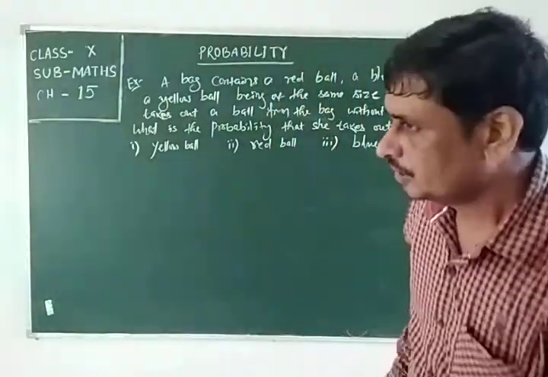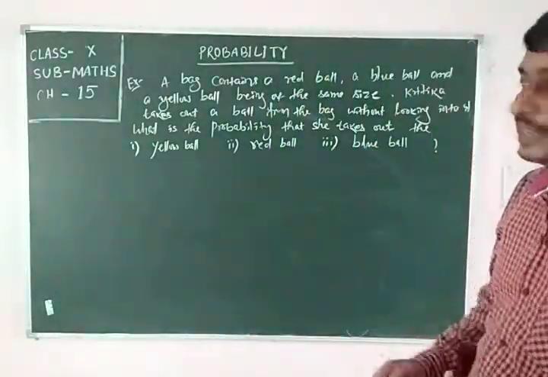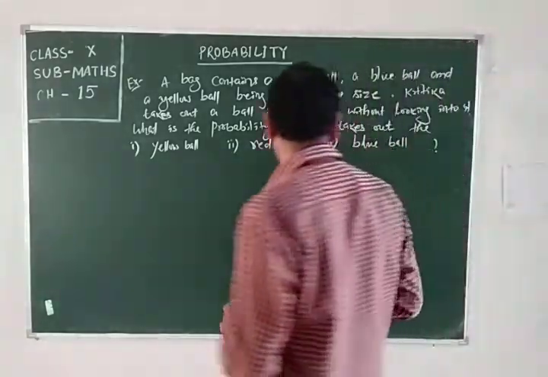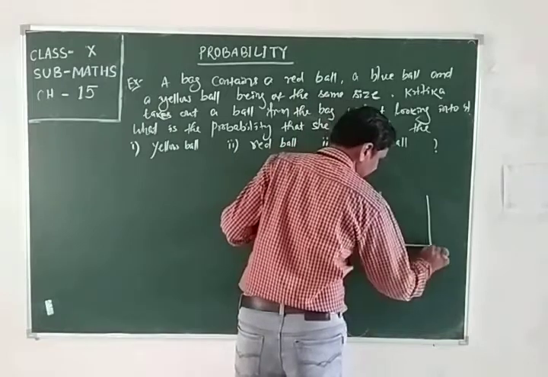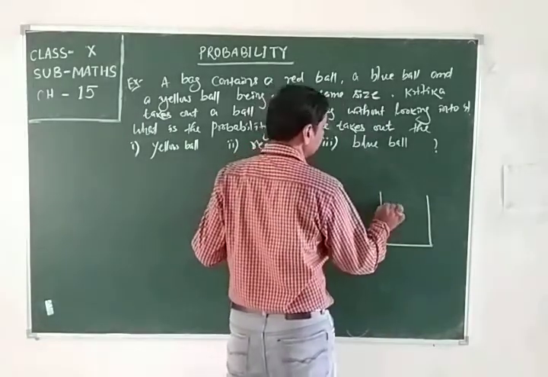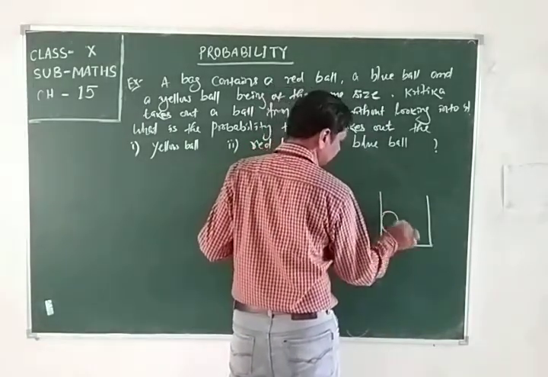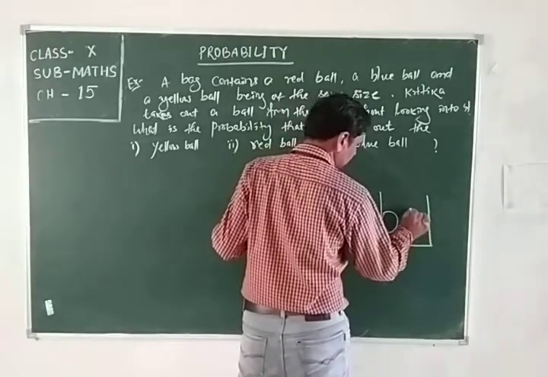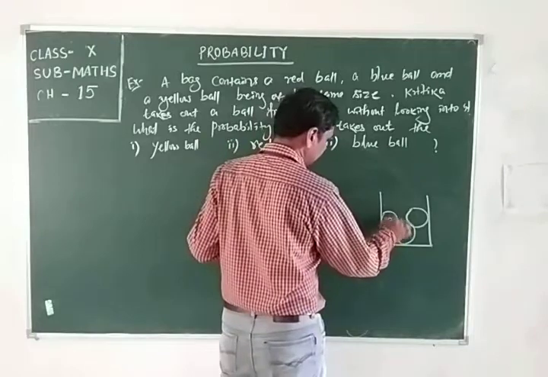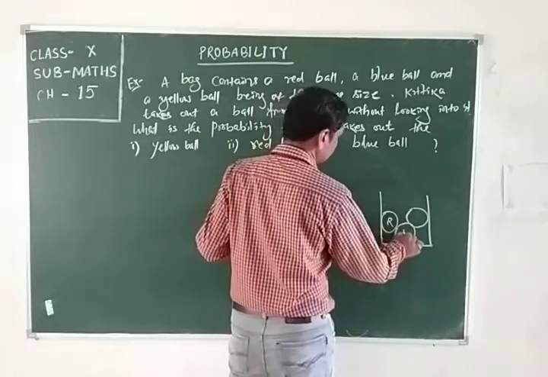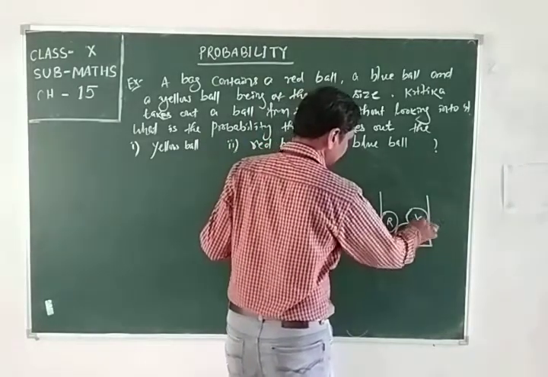First, we have to find how many balls are present in that bag. Three balls are there. One is a red ball, one is a blue ball, one is a yellow ball.